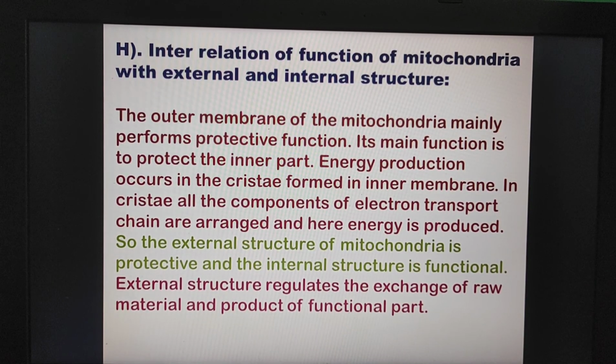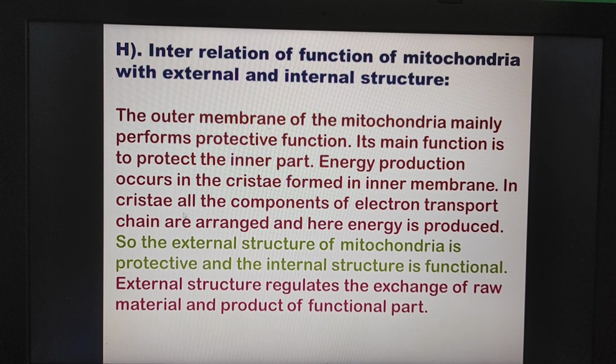And then, the interrelation of function of mitochondria with external and internal structure. What is the relationship between the internal structure and external structure? The outer membrane of the mitochondria mainly performs a protective function. Its main function is to protect the inner part. Energy production occurs in the cristae formed in the inner membrane.